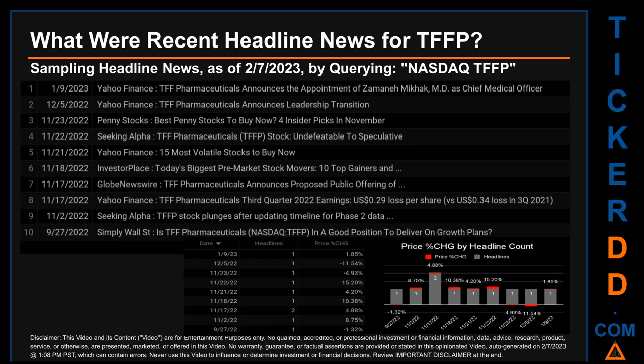Monday, December 5, 2022 was the day with the highest percentage change in price when we compare opening versus closing price for the ticker. The day saw a drop of -11.54% when TFFP opened trading at $1.3 and closed at $1.15. There was one found headline when Yahoo Finance published the headline that read, TFF Pharmaceuticals announces leadership transition.